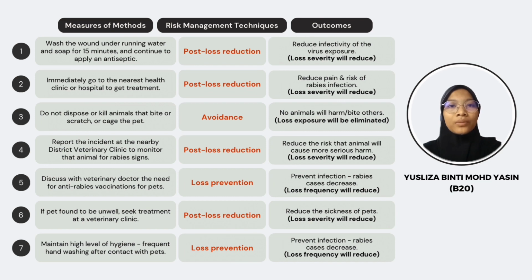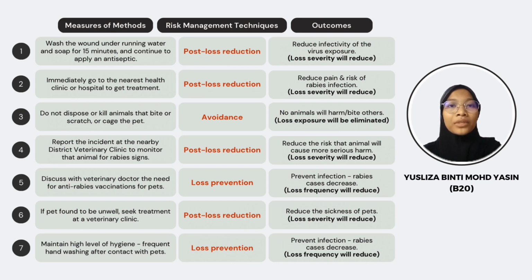By implementing the risk management technique of avoidance, the goal is to eliminate loss exposure associated with rabies. This approach promotes the well-being and safety of both humans and animals by avoiding the transmission of the virus. By maintaining responsible pet ownership practices and avoiding unnecessary harm or disposal of animals, the risk of rabies infection can